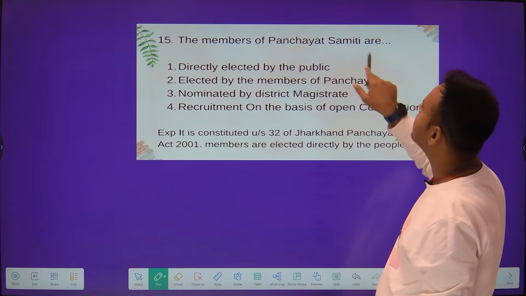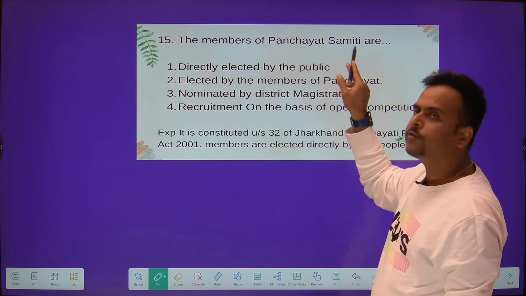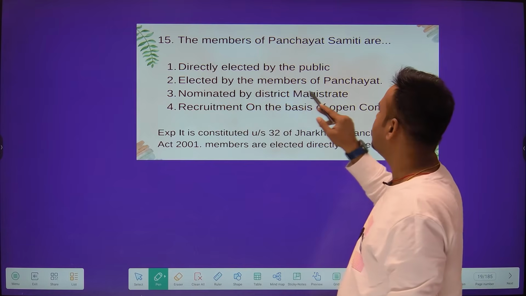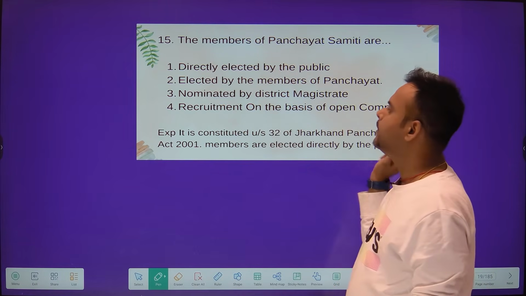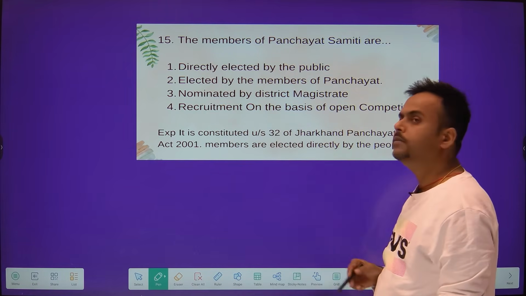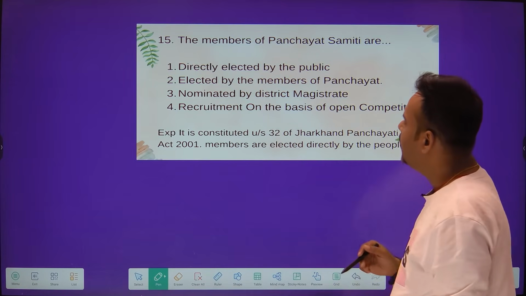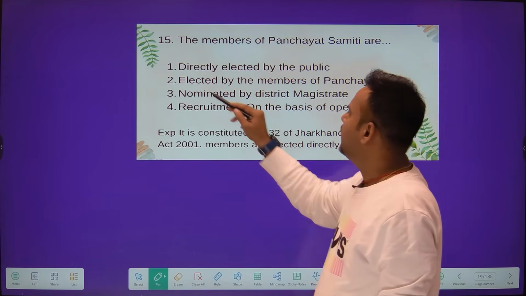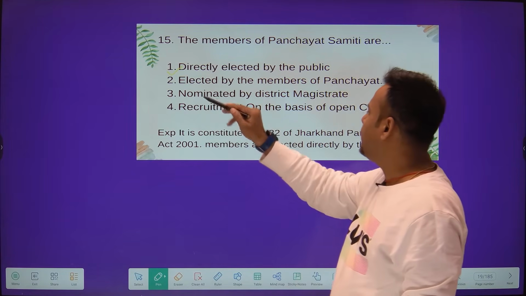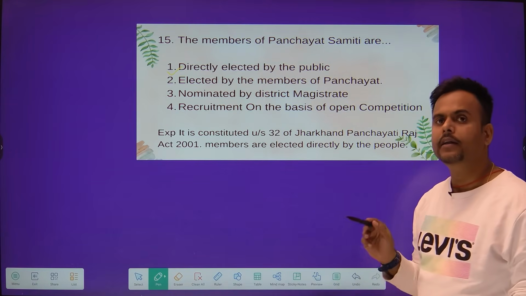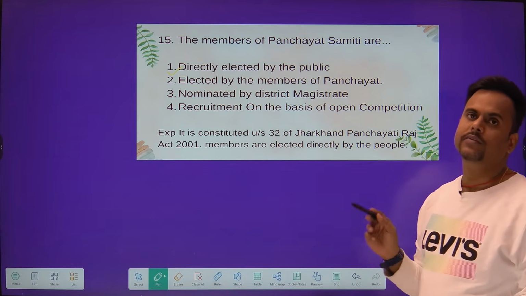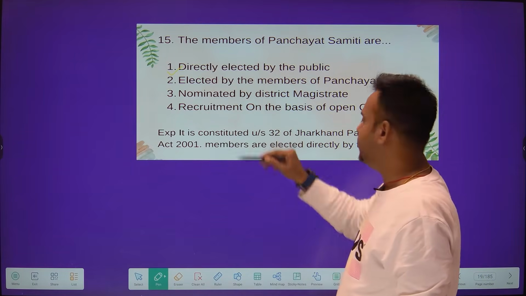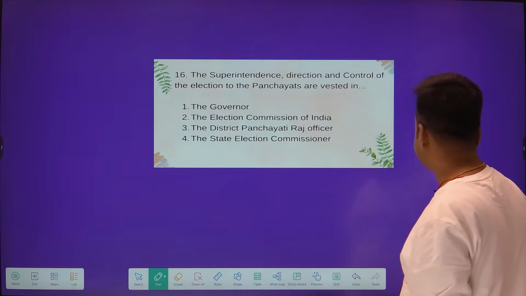The members of Panchayat Samiti are, who are the members of Panchayat Samiti? Your options are: directly elected by the people, elected by the members of Panchayat, nominated by the district magistrate, and recruitment on the basis of open competition. The answer is again very clear. Your answer is directly elected by the people. It is constituted under Article 32 of the Jharkhand Panchayati Raj Act 2001. Members are elected directly by the people. Move on to the next question.